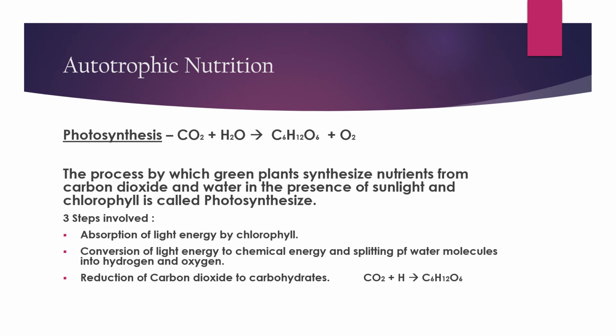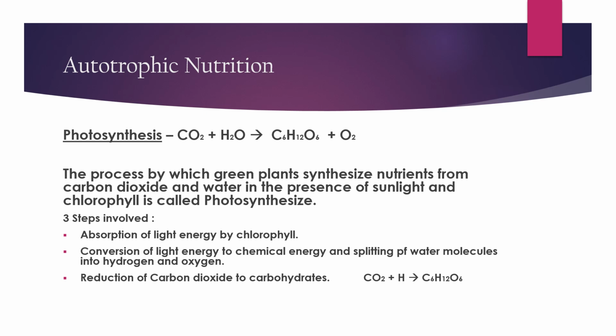Autotrophic nutrition, as I told, photosynthesis is a process by which plants make their own food. CO2 plus H2O gives C6H12O6 plus O2. This is the reaction for photosynthesis. The process by which green plants synthesize nutrients from carbon dioxide and water in the presence of sunlight and chlorophyll is called photosynthesis. We know that plants make their food in the presence of sunlight.